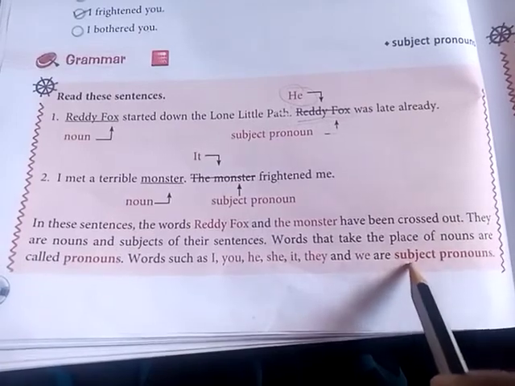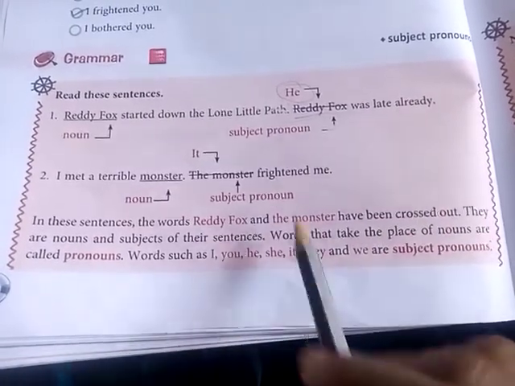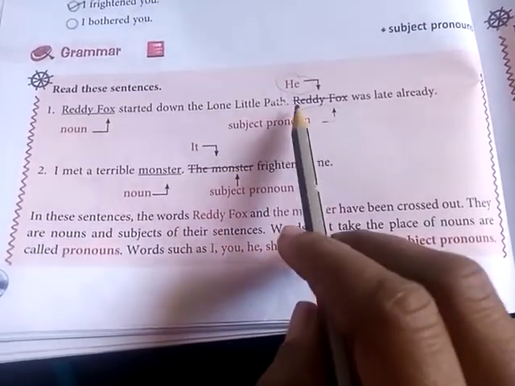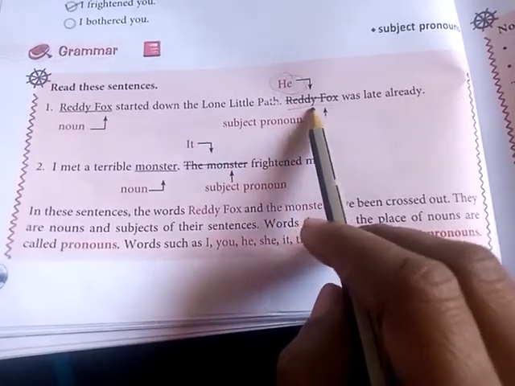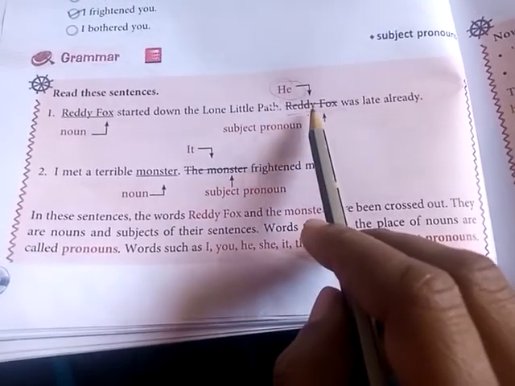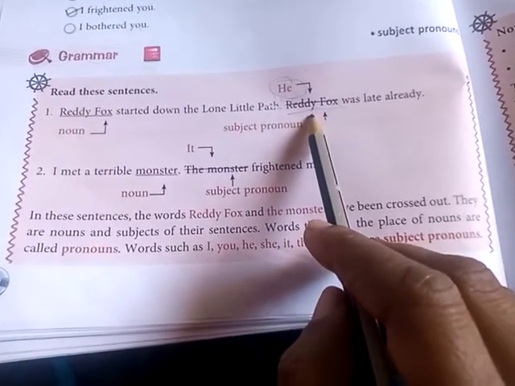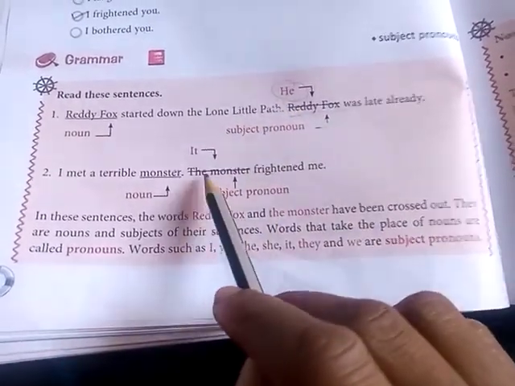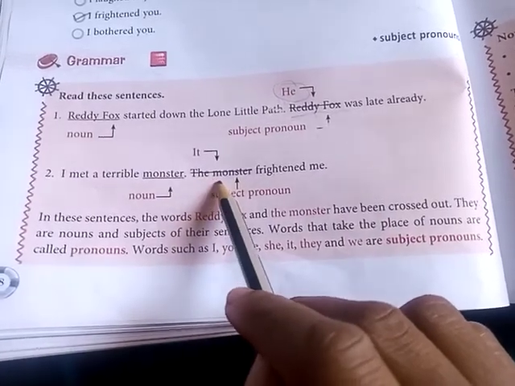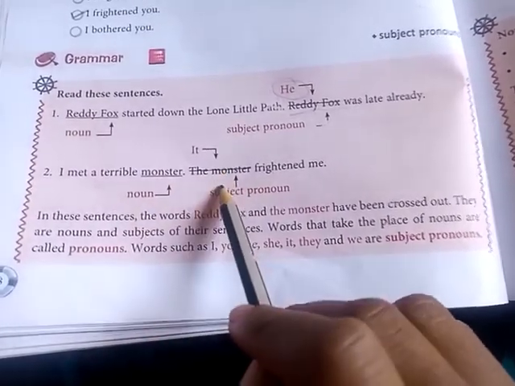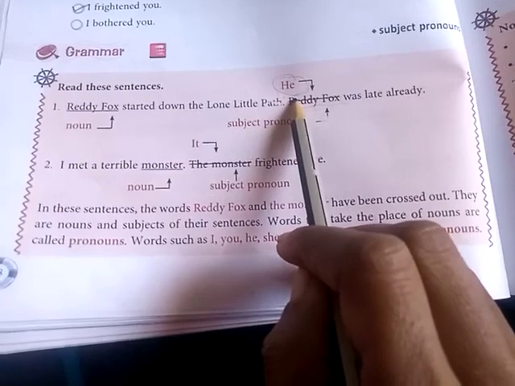Why is it called a subject pronoun? Because these pronouns come in place of the subject. They come in the place of the subject of the sentence. So this is called a subject pronoun.